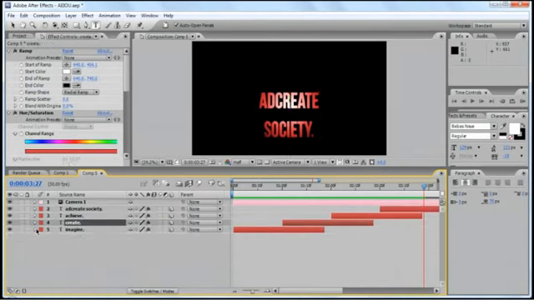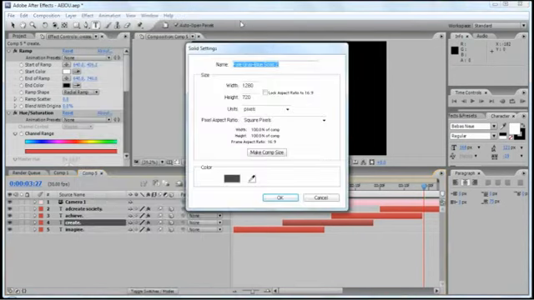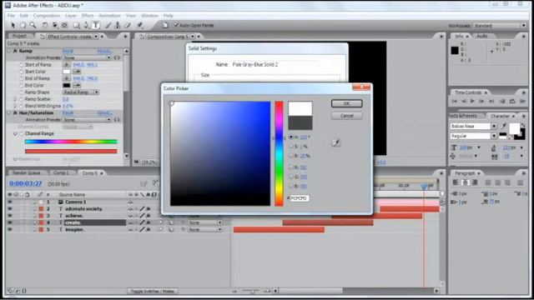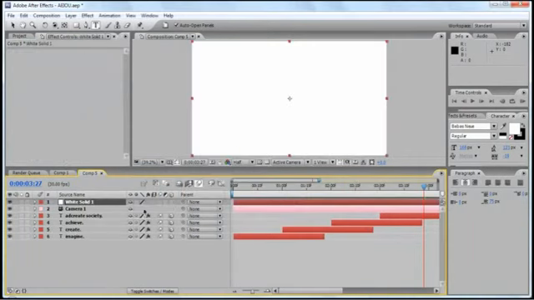Now let's turn on the motion blur on every layer as well as the whole composition. For the last step, let's make a new solid. So click Layer, New, Solid, and make comp size, change the color to white and click OK. Move the layer to the bottom.